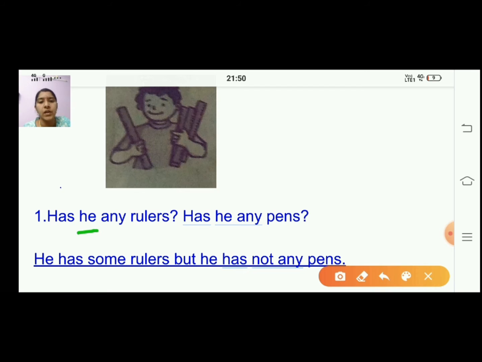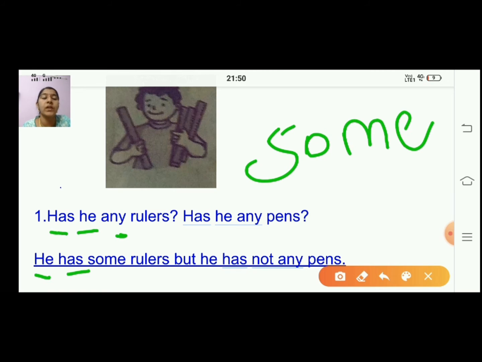So he, you will write he, has. So the second word will come first, okay? Then has. Any will be replaced by the word some. As I told you, we are going to use these words, some, any, like that. So any will be replaced.